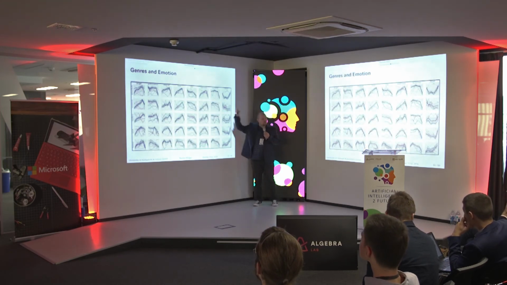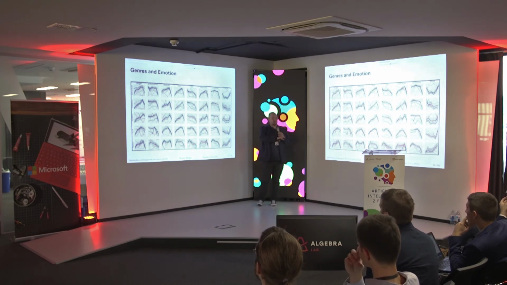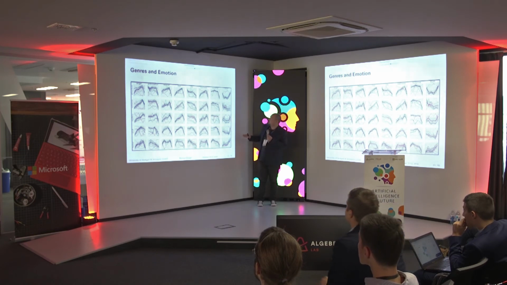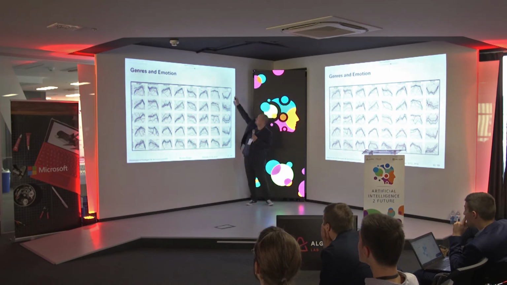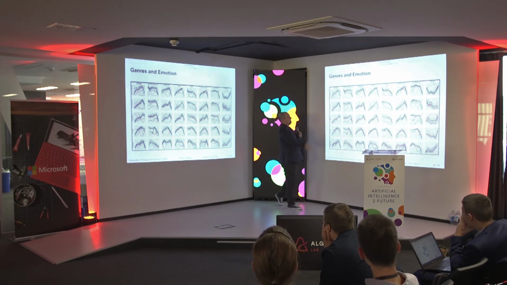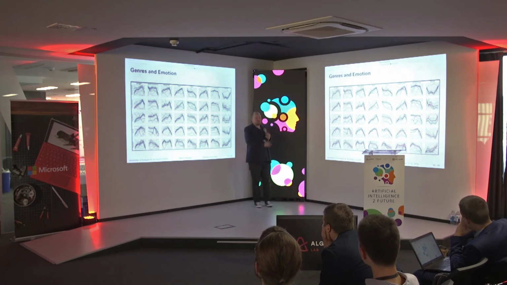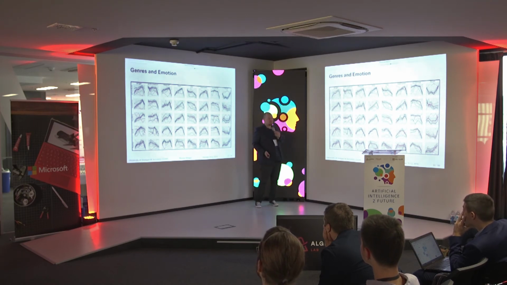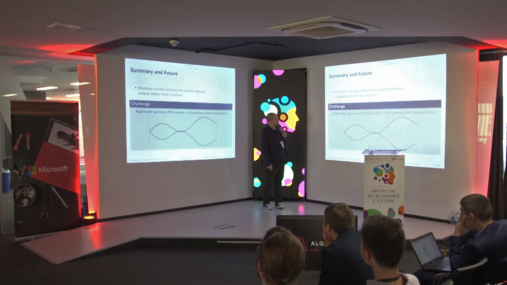We can, of course, do more analysis here. We can plot all these different curves for all the different genres. This is partially pretty interesting. I'm just picking out the one here for adventure and trust, where we see that adventure stories typically start with a lot of trust. You get to know the people, you need to get to know the characters, then something dramatic happens, there's no trust anymore, and at the end everybody's happy again. So this is typical for adventure stories, and you can find such patterns in such graphs.